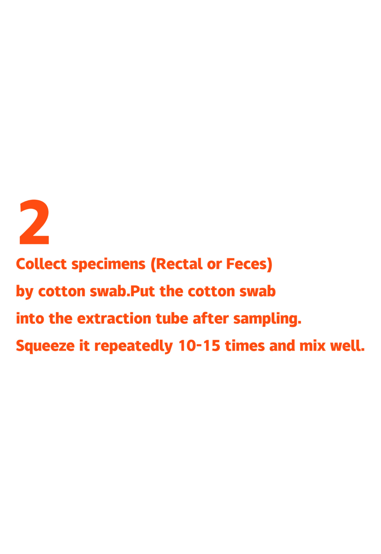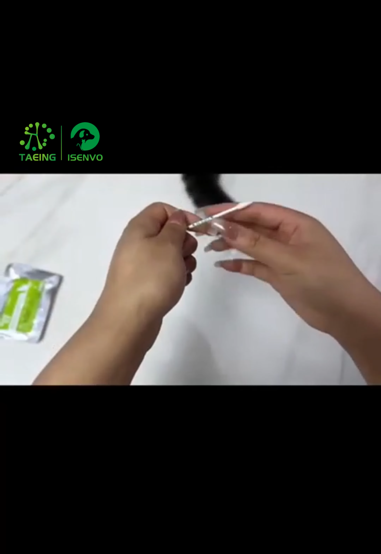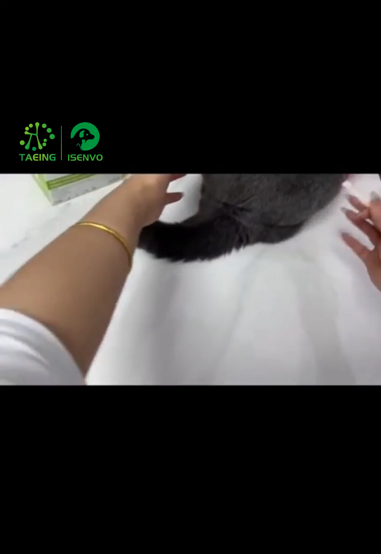2. Collect specimens, rectal or feces, by cotton swab. Put the cotton swab into the extraction tube after sampling. Squeeze it repeatedly 10 to 15 times and mix well.